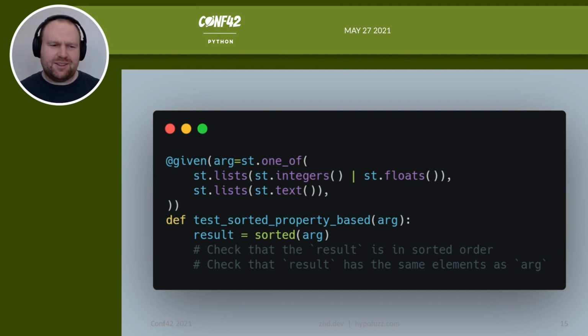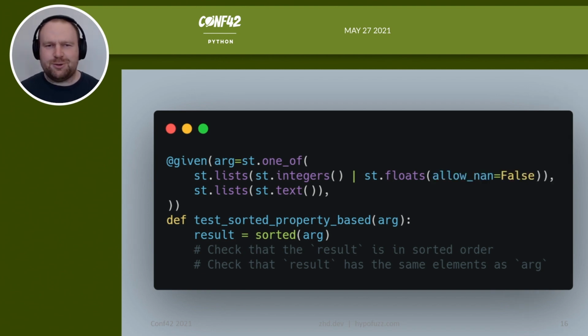If you do run this though, the test will actually fail. And it will fail because not a number compares unequal to itself. It's always false, no matter what the order should be. And in fact, if you try sorting lists with NaNs in them, you'll discover that things get very complicated very quickly. But for this kind of demo, it's perfectly fine just to say, actually, we don't care about NaN. That's just not part of the property of sorted that we're testing.